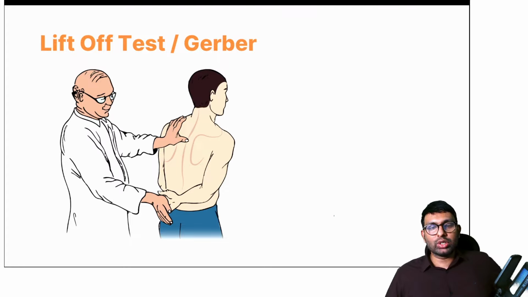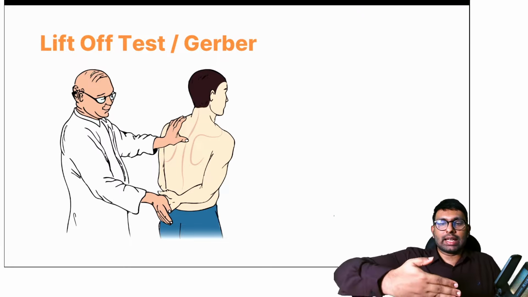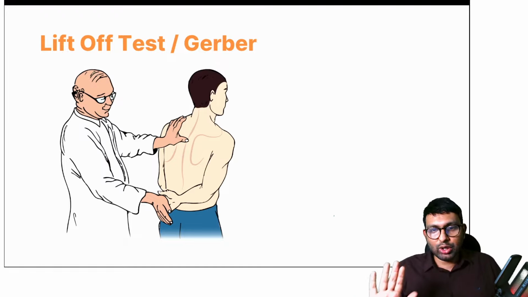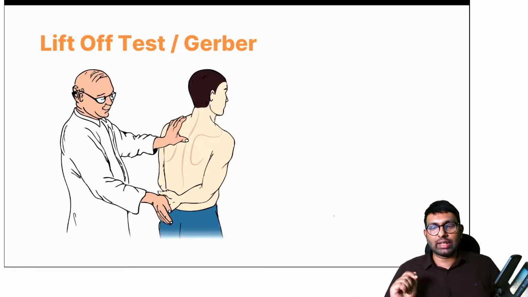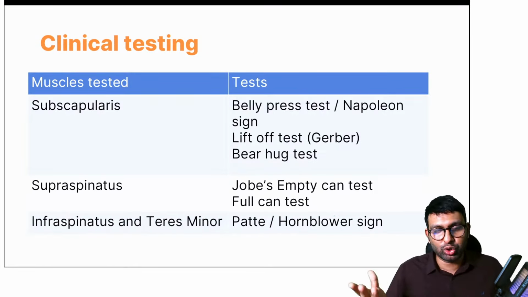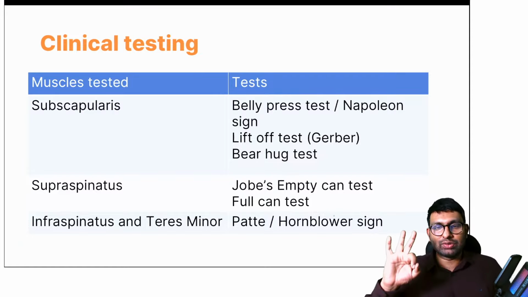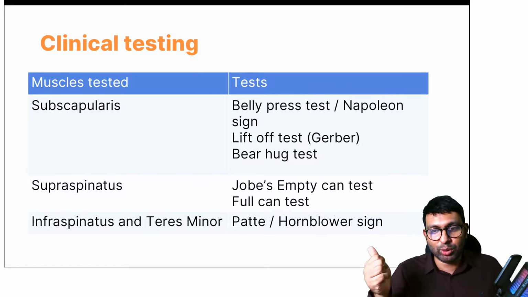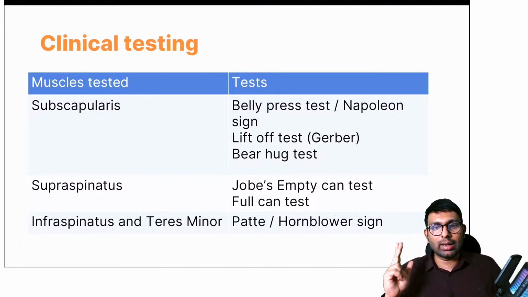Here what you do is you ask the patient to keep his hand behind and you ask him to lift it upwards. So he's keeping his hand like this. You ask him to lift it upwards, and you're giving some kind of resistance. If he is not able to do it, if there is weakness, that is suggestive of a subscapularis injury. And these are all the tests that you need to know. I've already shown you this table. For subscapularis, we have 3 tests: belly press, also called Napoleon sign, lift-off test, and bear hug test.